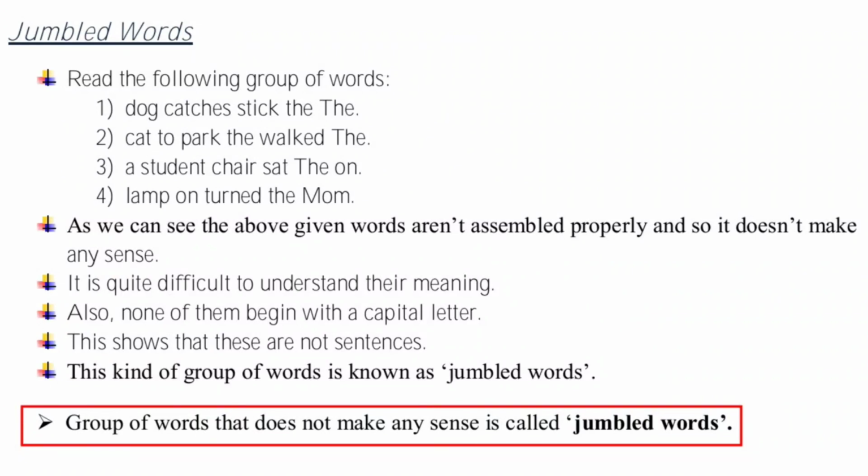For the last time, what is a sentence? A group of words assembled in a proper order that makes complete sense is a sentence. And what are jumbled words? Group of words that does not make any sense is called jumbled words.